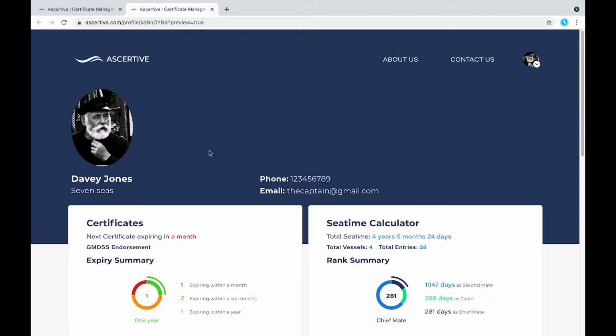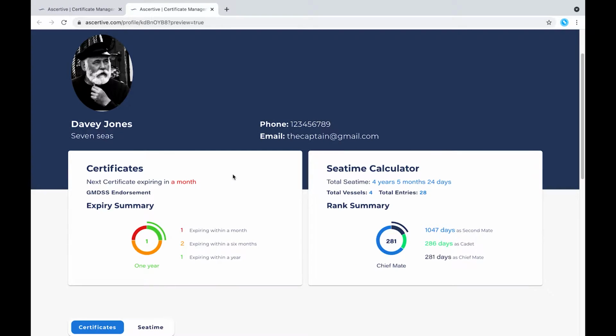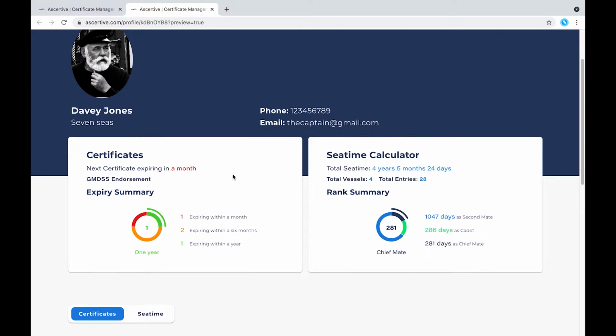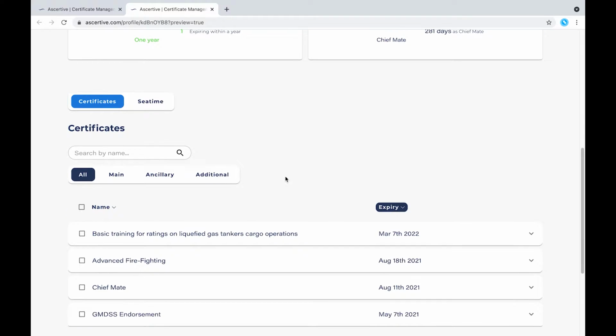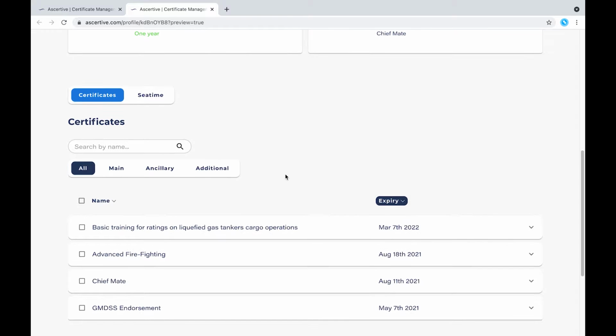All your personal details will be displayed at the top like Davy's. If you want to change any of these details, you can do so on the settings page. Your profile also generates a summary of your current position, including the next certificate to expire, if you have any upcoming expiries within the year, and an overview of your seat time. Scrolling down, your seat time and certificates are displayed exactly as they are within the Assertive dashboard.